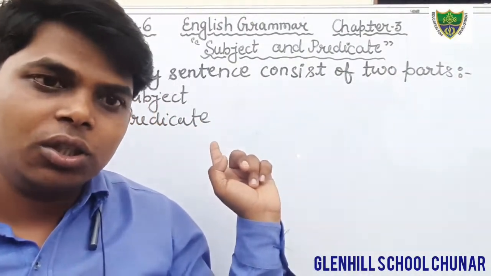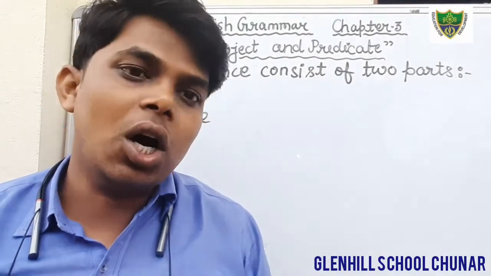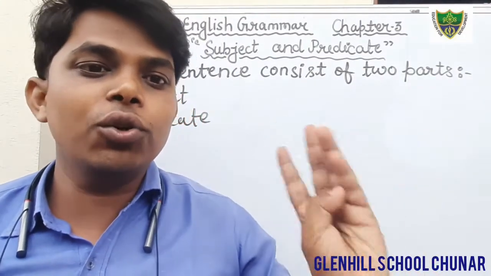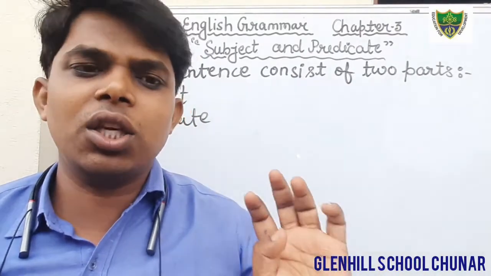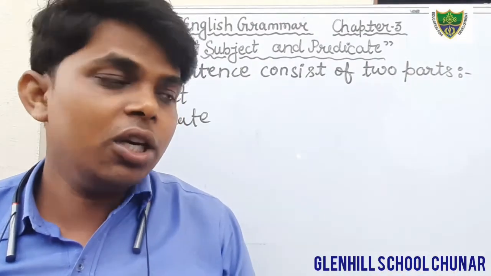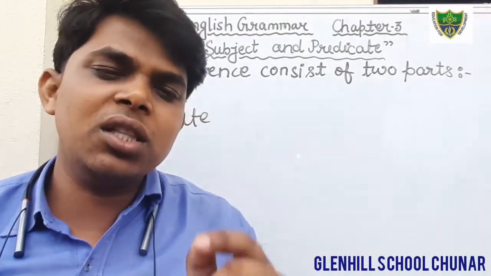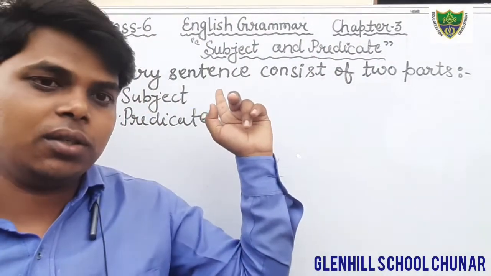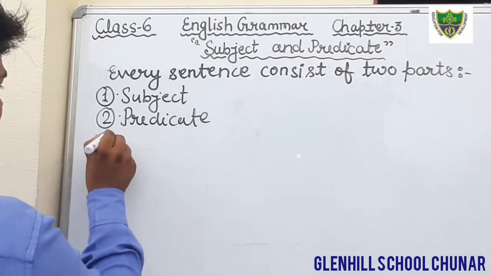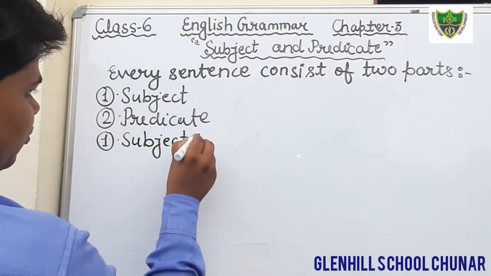Okay students, what is subject now? Subject denotes the name of any person or thing in a sentence. Subject denotes the name of any person or things or animals. But what is predicate? Predicate is a part of the sentence that tells something about the subject. First write down, then you can understand very well. But first put the heading: what is subject?